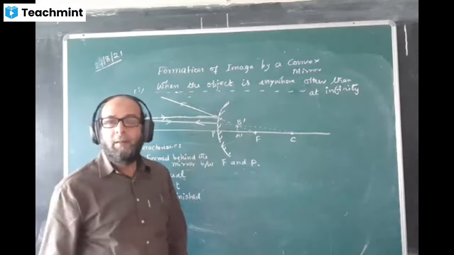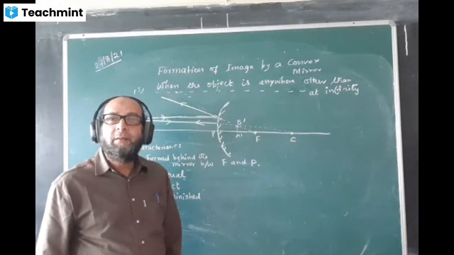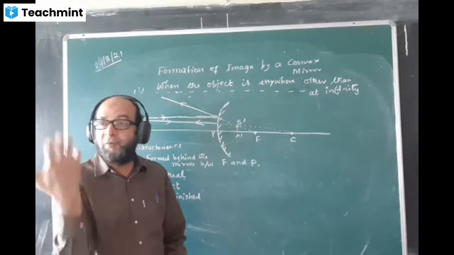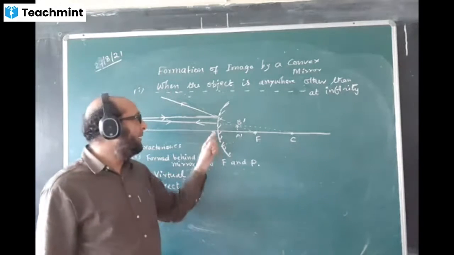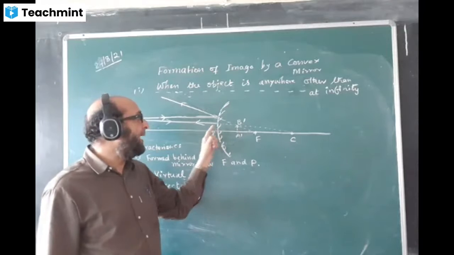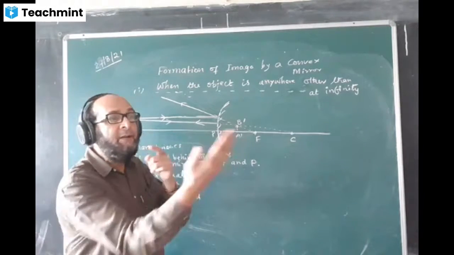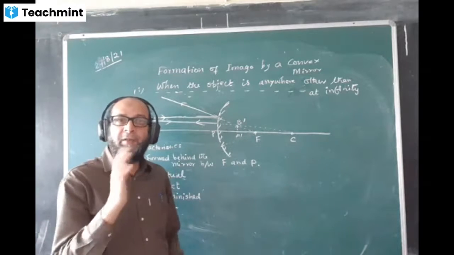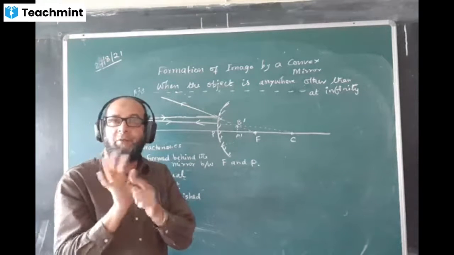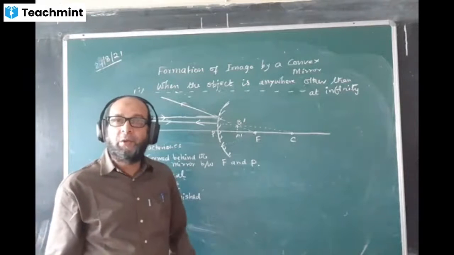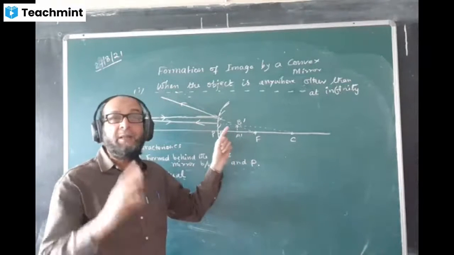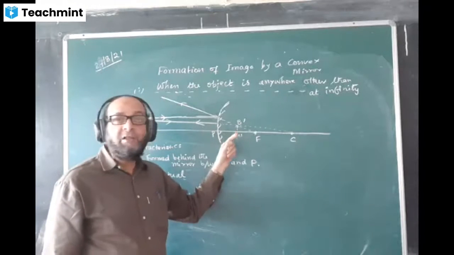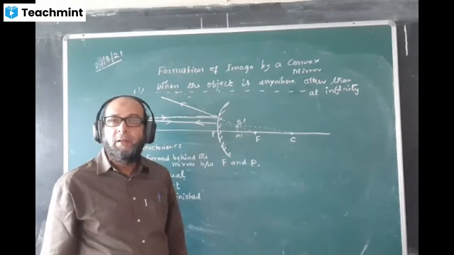Why are we using the convex mirror for this purpose, as a rear view mirror? Because in the convex mirror, the image is formed behind the mirror. One can see behind the mirror directly. You don't need to place any screen. When the image is formed in front of the mirror, then you have to place a screen to see it. But here we can see the image directly, and the size of the image will be small.